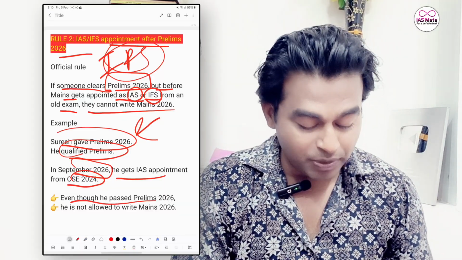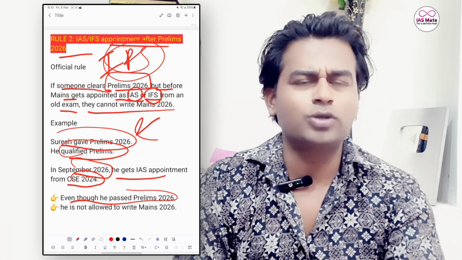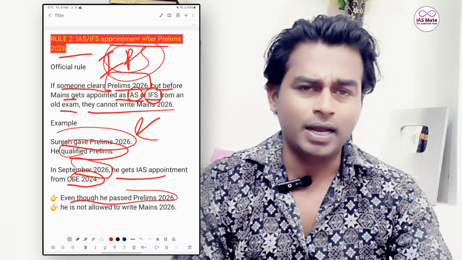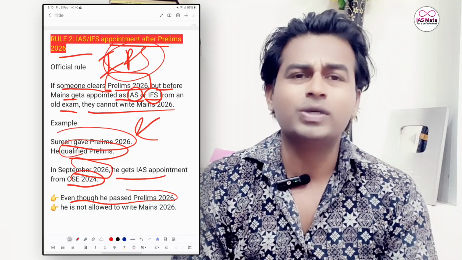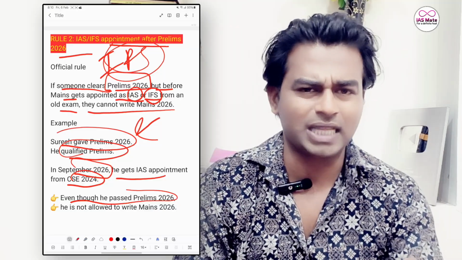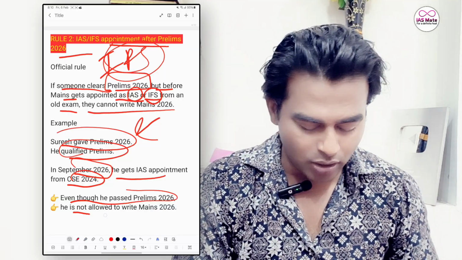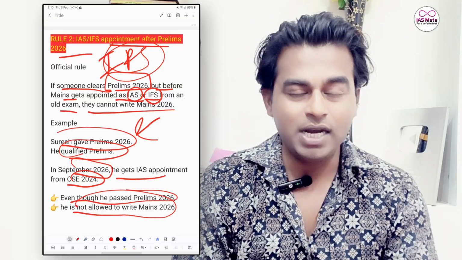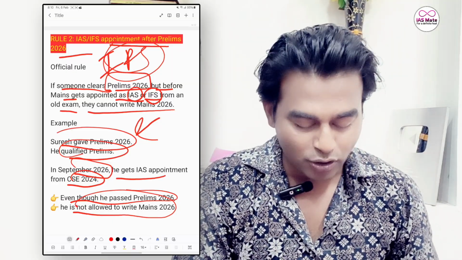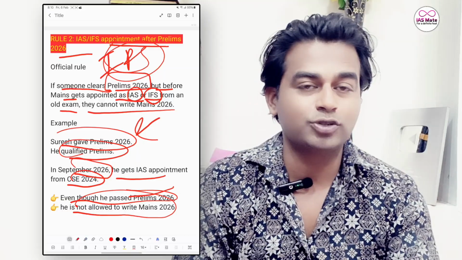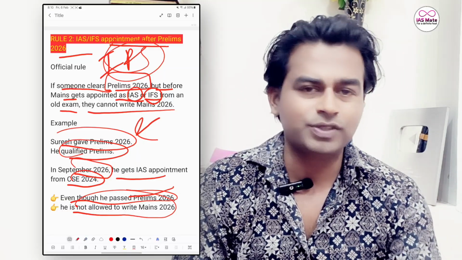Even though he passed prelims 2026, he wants to become an IPS officer because he is not satisfied. He is not allowed to write the mains exam. He has become an IAS officer, but he cannot become an IPS officer.